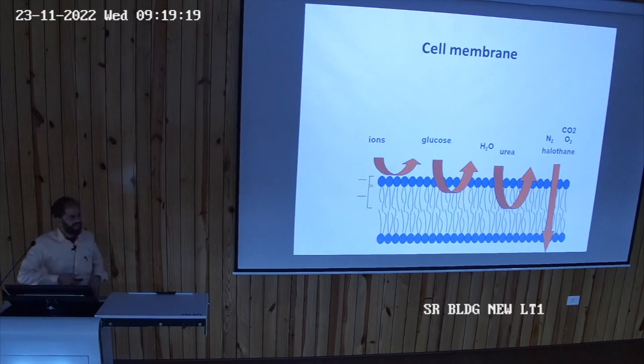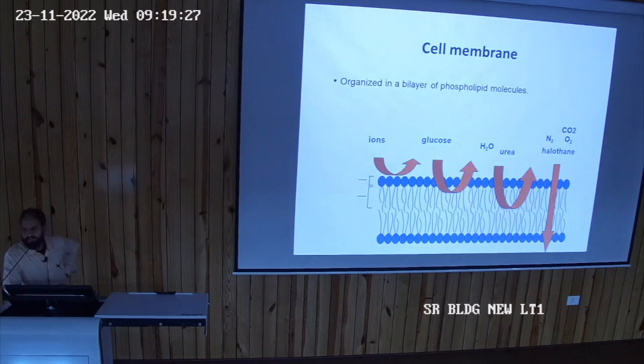This tail region is formed by the hydrophobic fatty acids. You can see the hydrophilic phosphate head and the hydrophobic fatty acid tail.